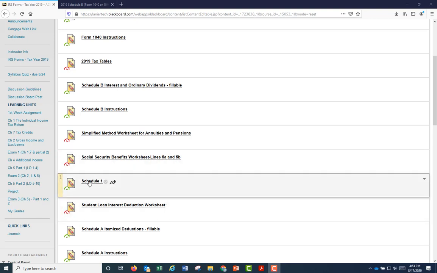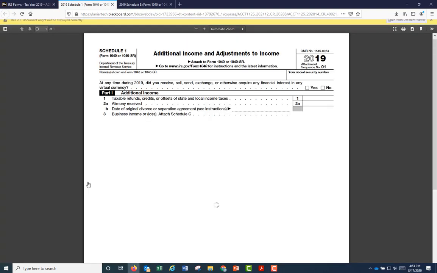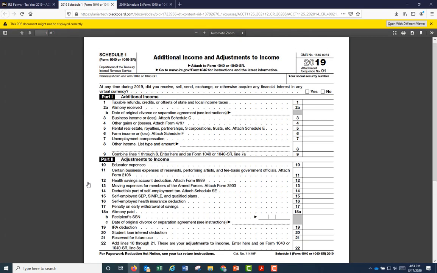Unemployment compensation is reported in Schedule 1. Schedule 1 is additional income and adjustments to income. Part 1 is additional income. Part 2 is adjustments to income. Additional income, see line 7, unemployment compensation. That's where it's reported. And let's say it's $10,000. It's reported on line 7.